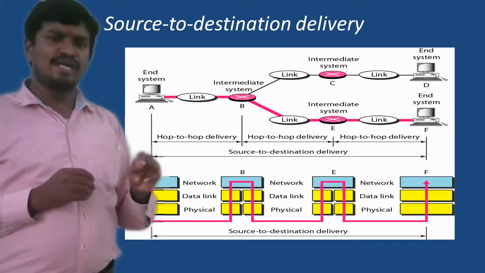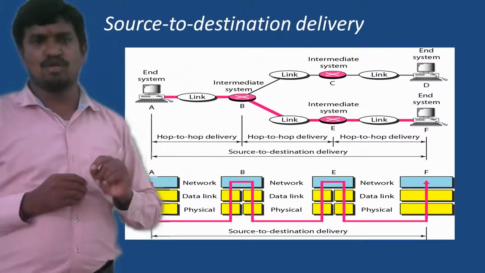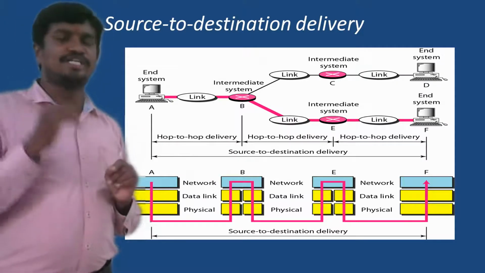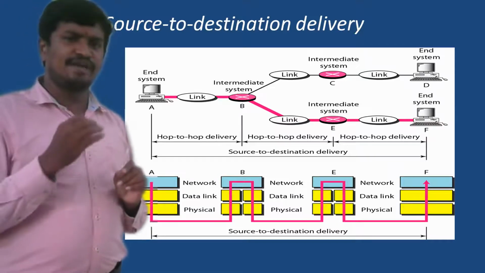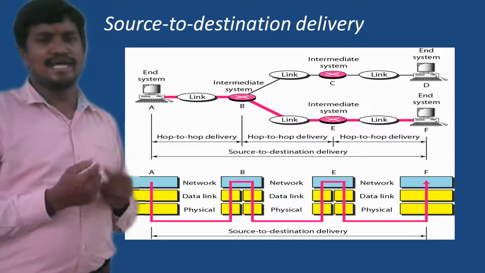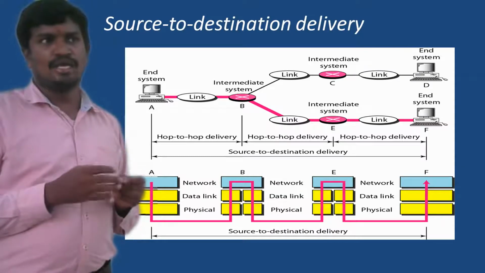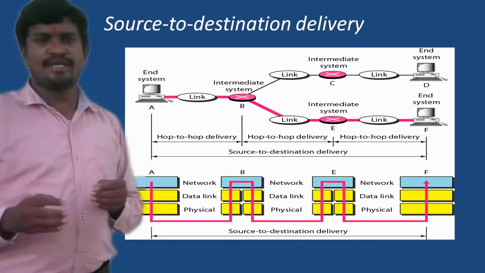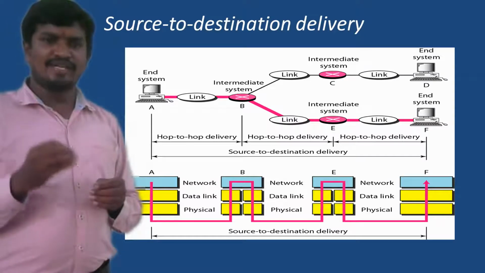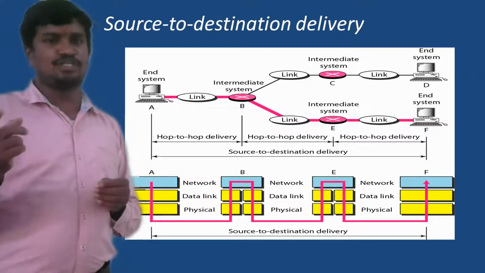At every node, network layer functionality exists, because in order to reach the destination, at each and every step we need to calculate the best path in which we can reach the destination. This way, the network layer is responsible for delivering the packet from source to destination.